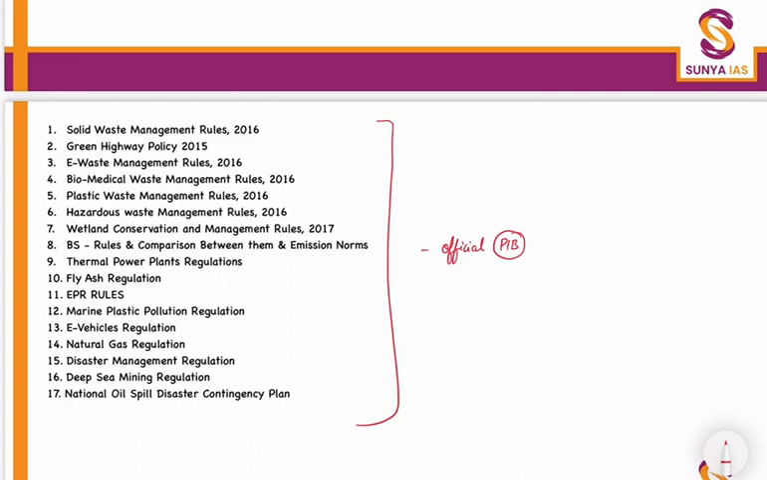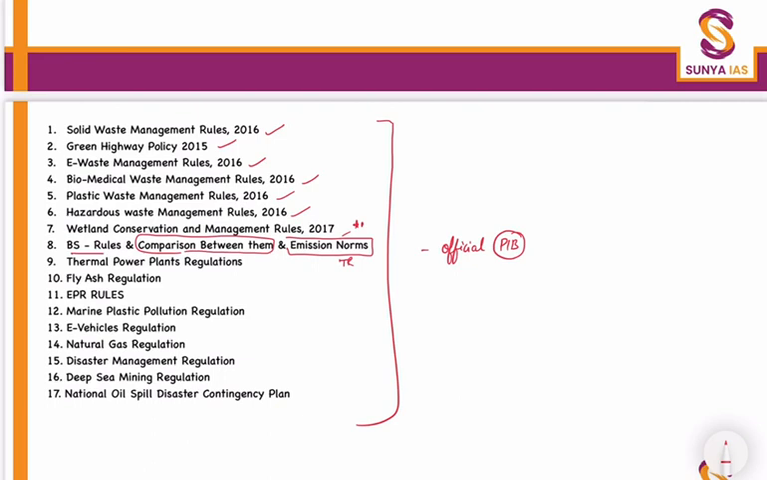So with respect to rules, we have to cover Solid Waste Management Rules 2016, Green Highway Policy 2015, E-Waste Management Rules 2016, Biomedical Waste Management Rules, then Plastic Waste Management Rules of 2016, Hazardous Waste Management Rules, Wetland Conservation and Management Rules. This has been a previous question as well. Then BS rules with respect to motor vehicles and the comparison between BS4 and BS6: what was the implementation date, what all we bypass, and what are the various emission norms, like TREM emission norms related to heavy vehicles and all.